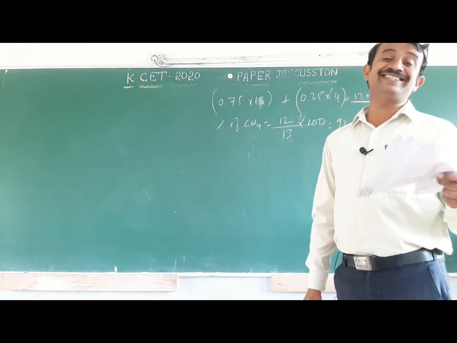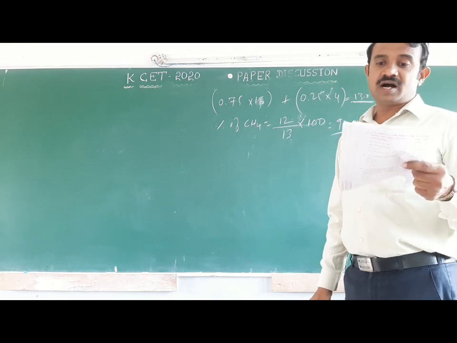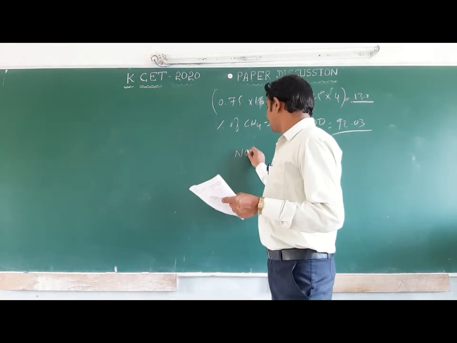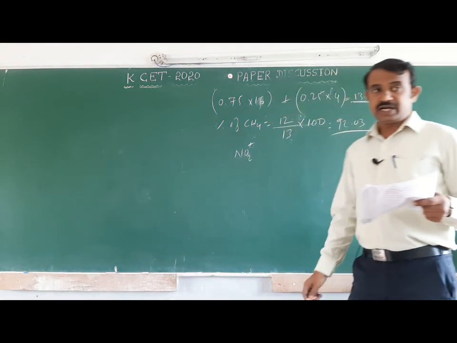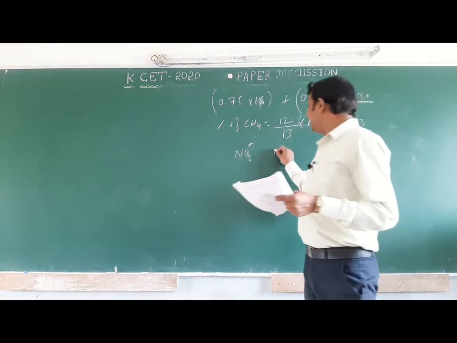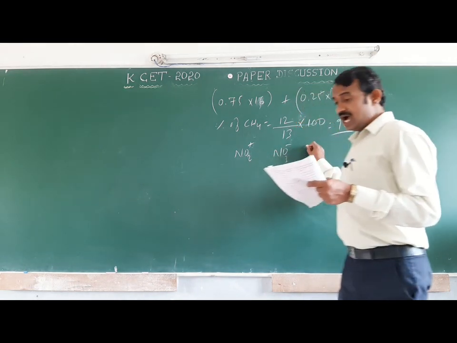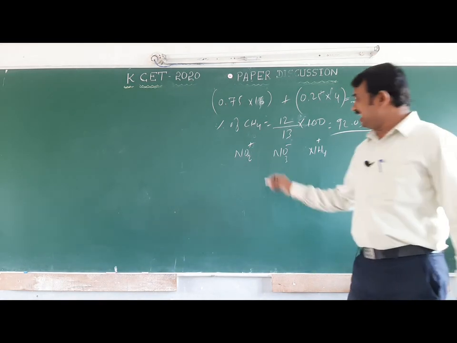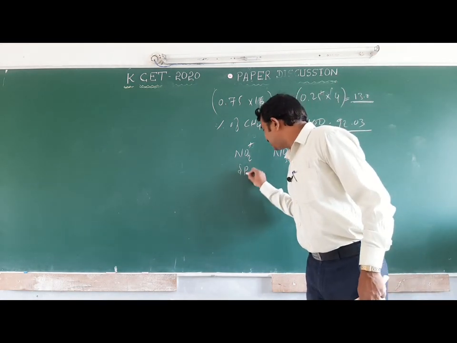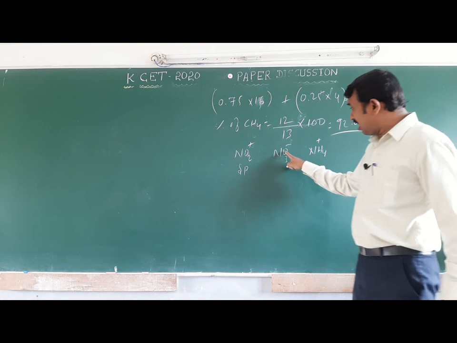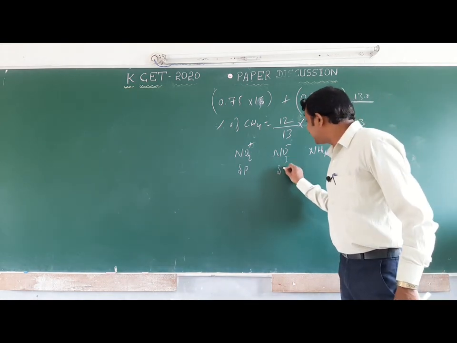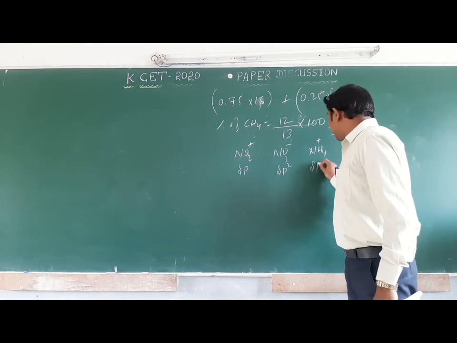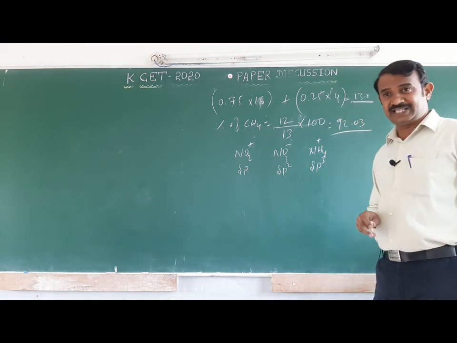The percentage of S character in the hybrid orbital. They mention nitronium ion, nitrite ion and ammonium ion. Here NO2+ is sp hybridization. Listen here, nitrite has one oxygen extra, which means sp2 hybridization, and ammonium is tetrahedral, which means sp3 hybridization.